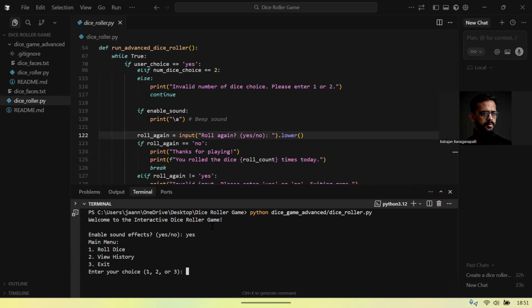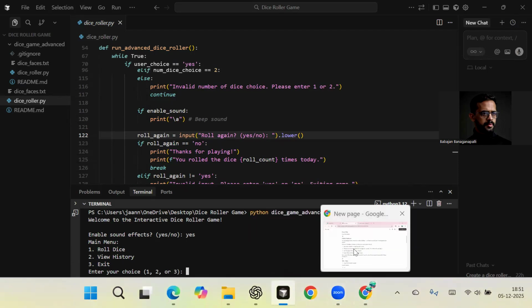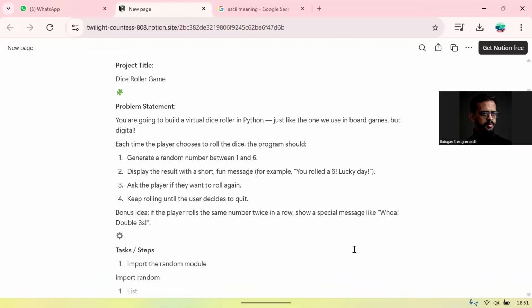Here we have come to the outro of this video. So in summary, in Notion, we started with a simple problem statement, build a digital dice roller. We planned the basic steps and then expanded them into a complete interactive game with visuals and history, two dice mode and sound effects. This shows how a small idea can grow into a complete project.